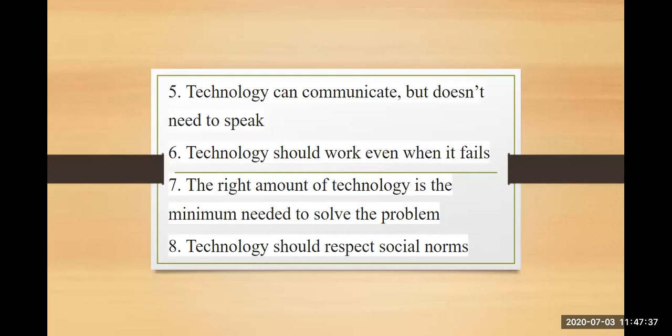Technology can communicate but doesn't need to speak. This we have already covered. It means your technology can communicate with any message, with sensors, with lights. It doesn't need to speak. That is called technology can communicate and doesn't need to speak. To be very honest, our product should not always rely on voice only.